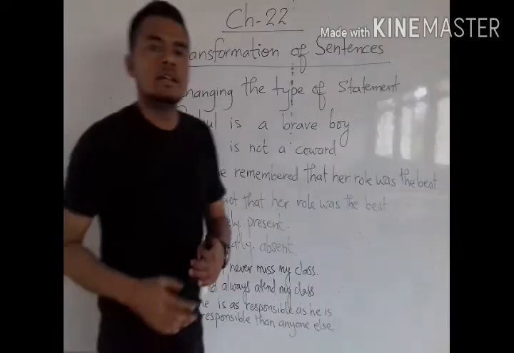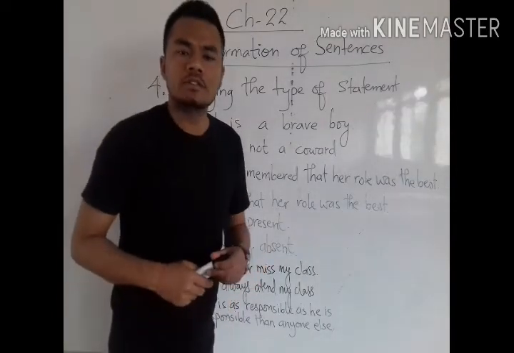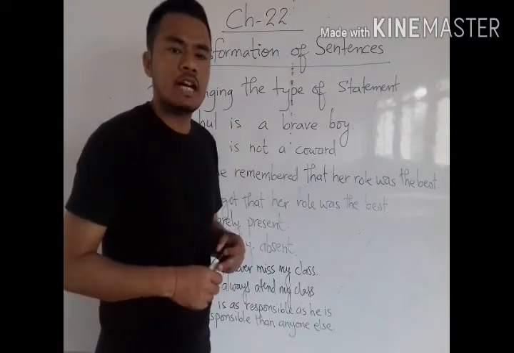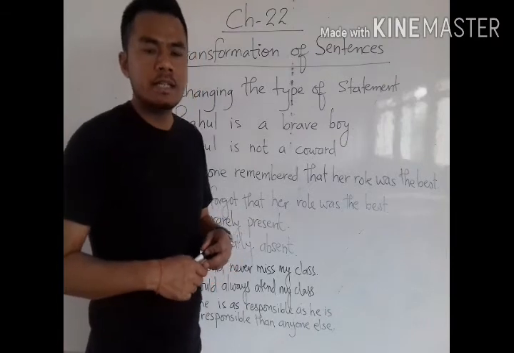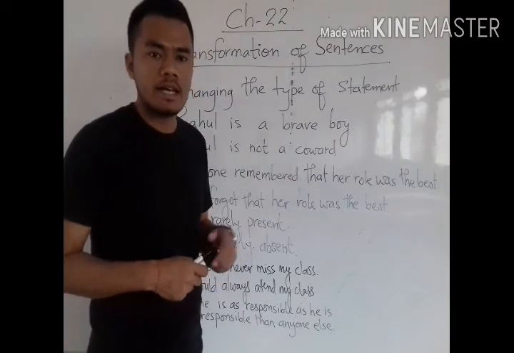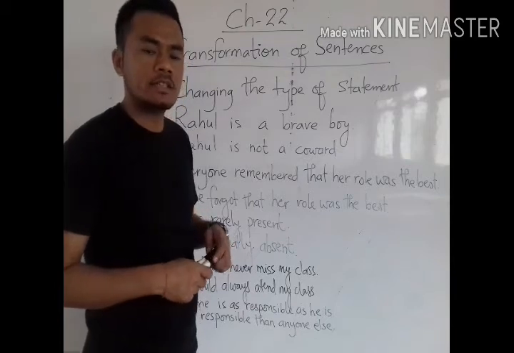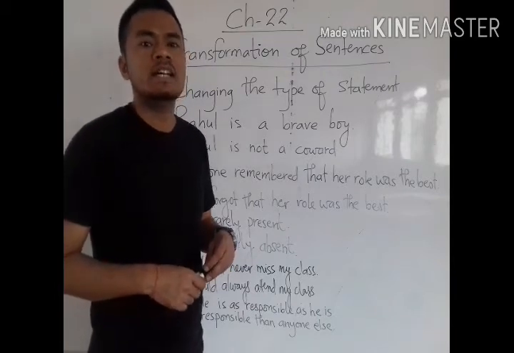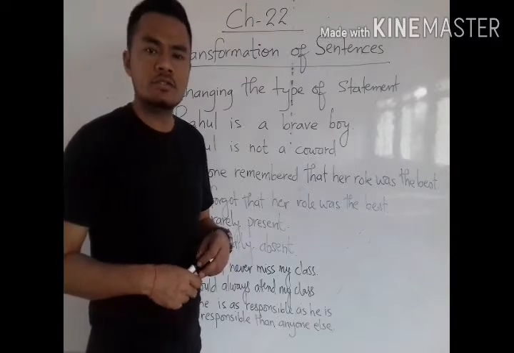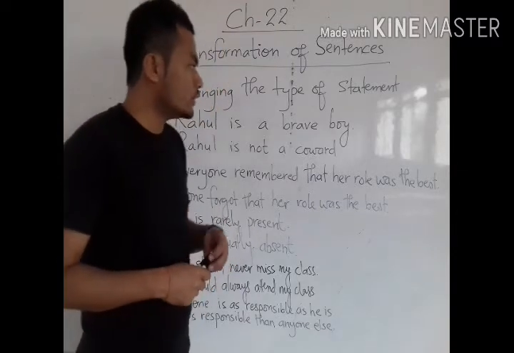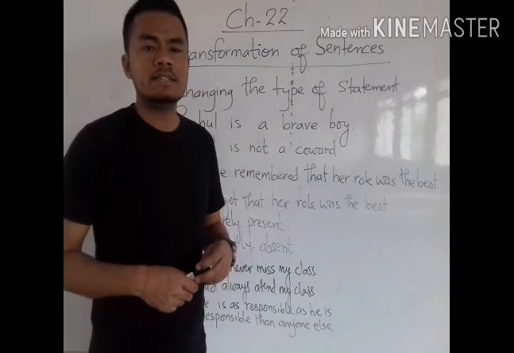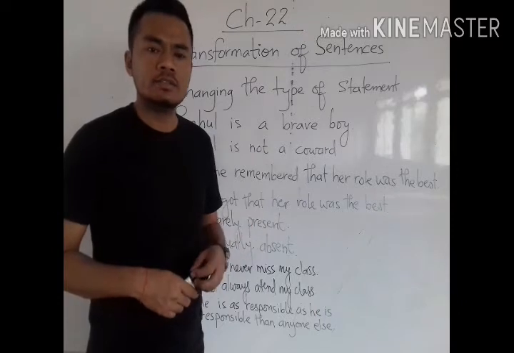Okay students, now we will discuss the transformation of sentences by changing the type of statements. As I have already told you, statements are assertive sentences, and assertive sentences are those sentences that deliver something in a straight manner. Assertive sentences are again divided into two kinds.